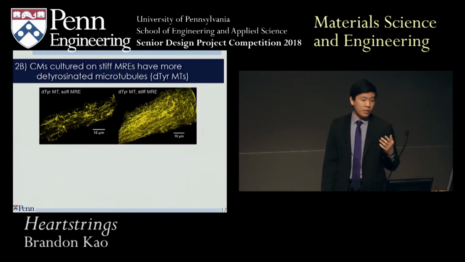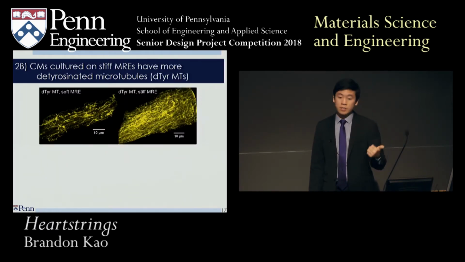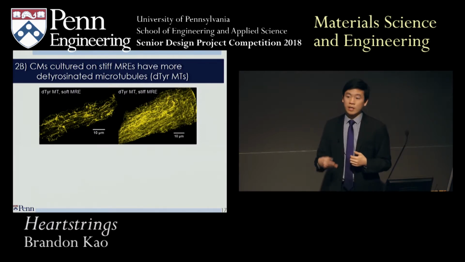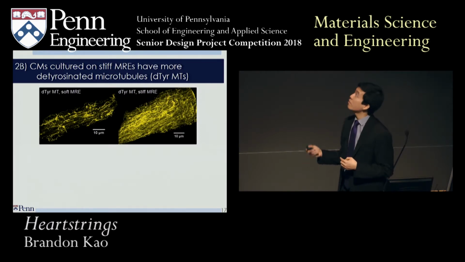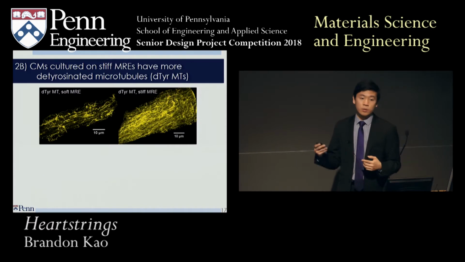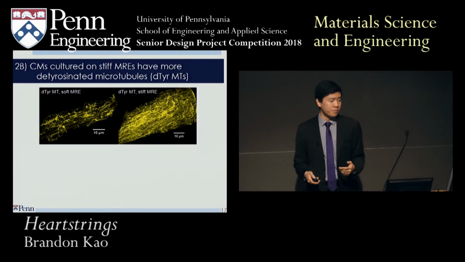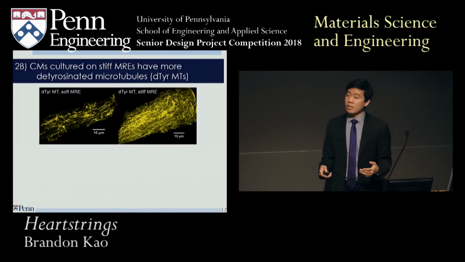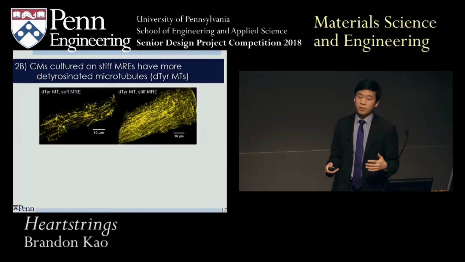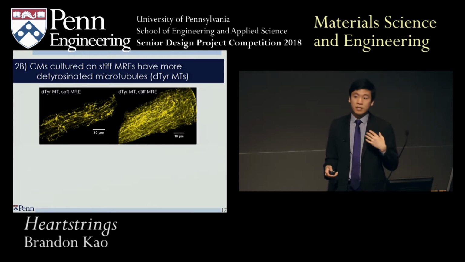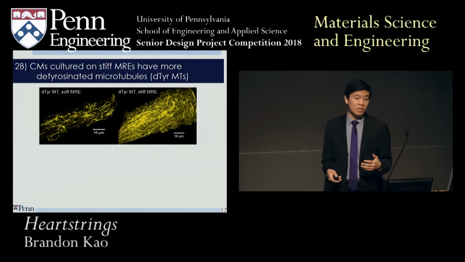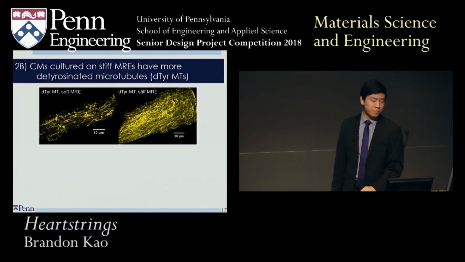So comparing cells that were cultured on the soft or the stiff MREs, we see that there's a higher network density of these D-tyr microtubules when the cells are cultured on a stiff MRE. So this kind of implies that just a change in the external environment of these cells can really affect the internal organization of these cells in ways that are similar to disease.